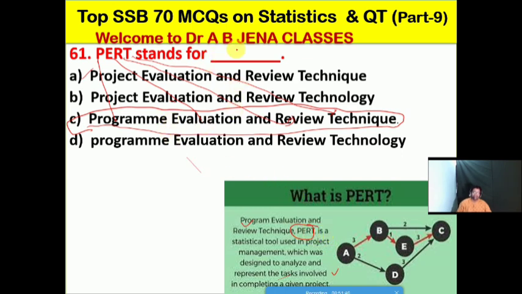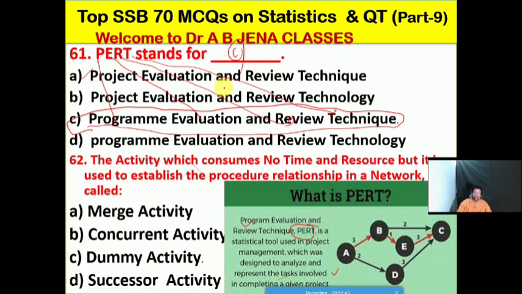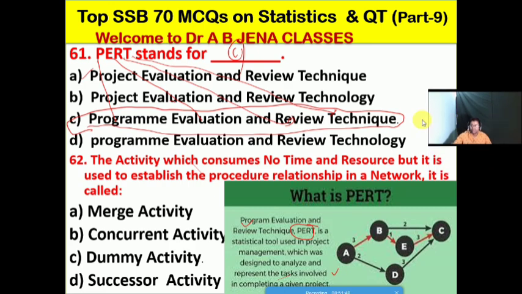So friends, C is the right option for this MCQ. So next one we will see: the activity which consumes no time and resource, but is used to establish the precedence relationship in a network, is called what? A, it's the merge activity; B, it's the concurrent activity; C, it's the dummy activity; D, it's the successor activity. No doubt friends, C is the right option for this MCQ.